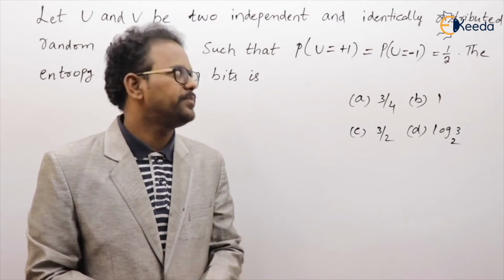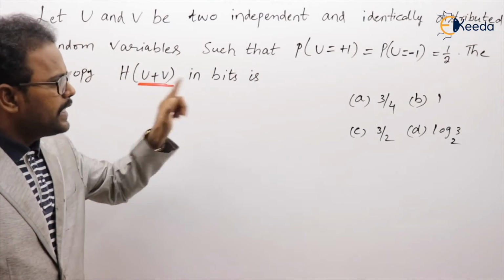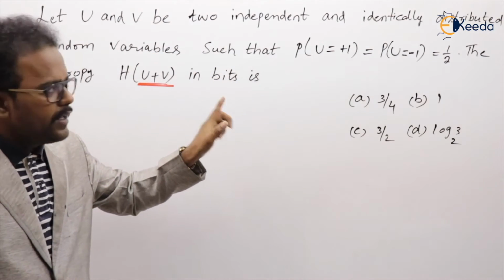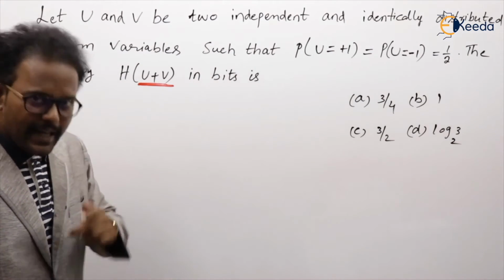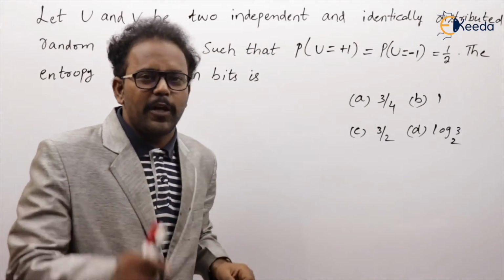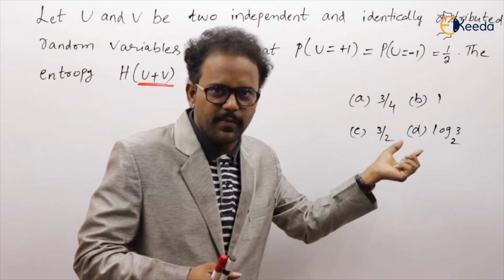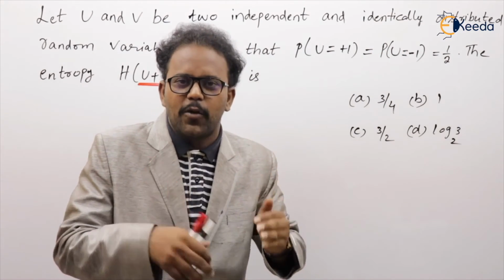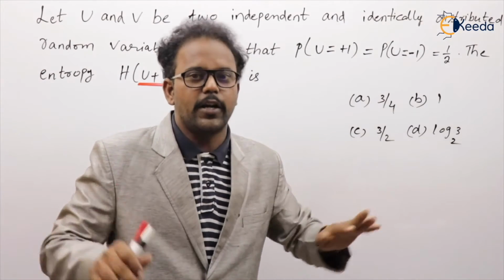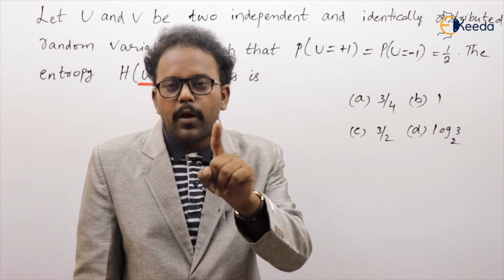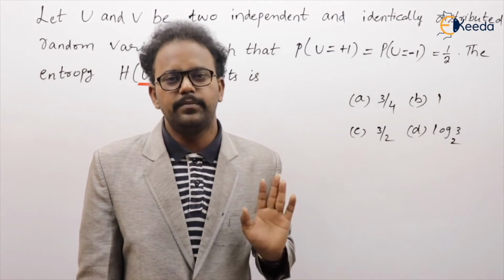Whenever these types of problems are given, he said that U and V are random variables. Here, is the given random variable discrete or continuous? Yes, exactly. The given random variable is a discrete random variable because it is taking integer values. If the random variable is considering only integer values, it is called a discrete random variable. If it considers all possibilities, it is a continuous random variable. Whenever problems come on discrete random variables, always use this procedure.